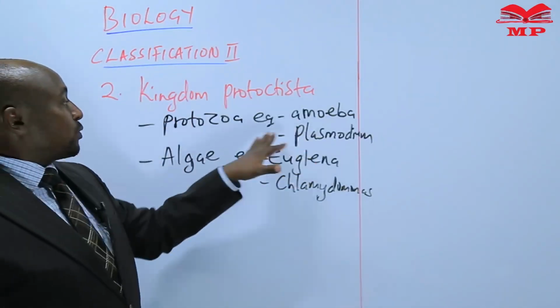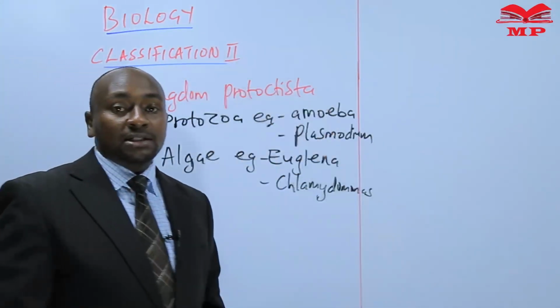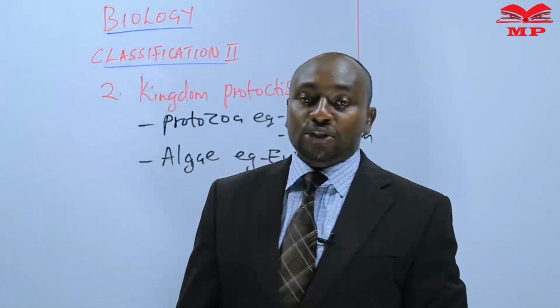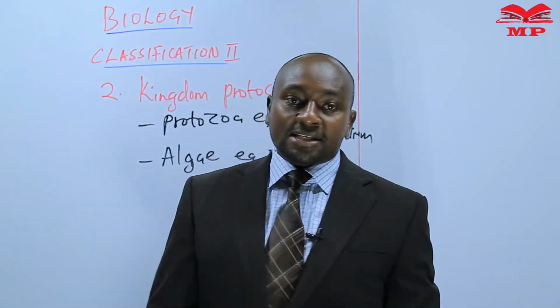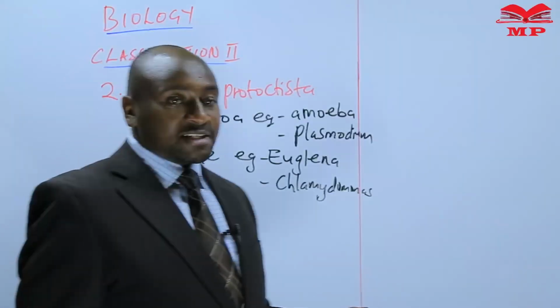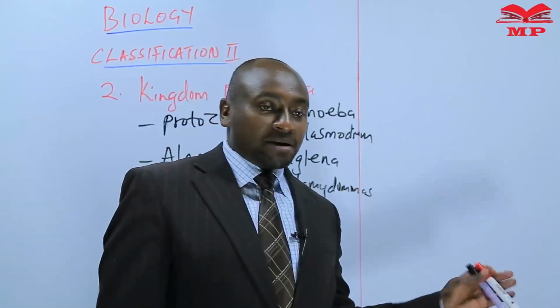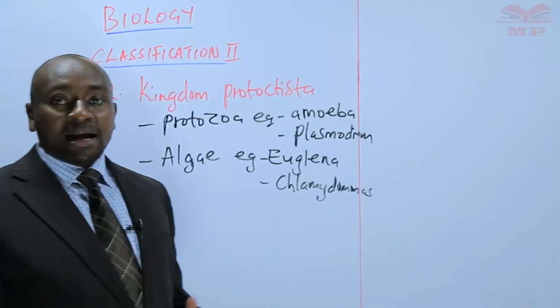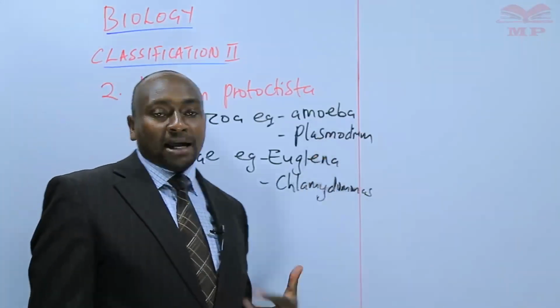So protozoa, we have things like amoeba. We know that we have some diseases that are caused by amoeba, such as amoebic dysentery. Amoebic dysentery is a disease that is caused by amoeba. We have a disease such as malaria that is caused by Plasmodium.